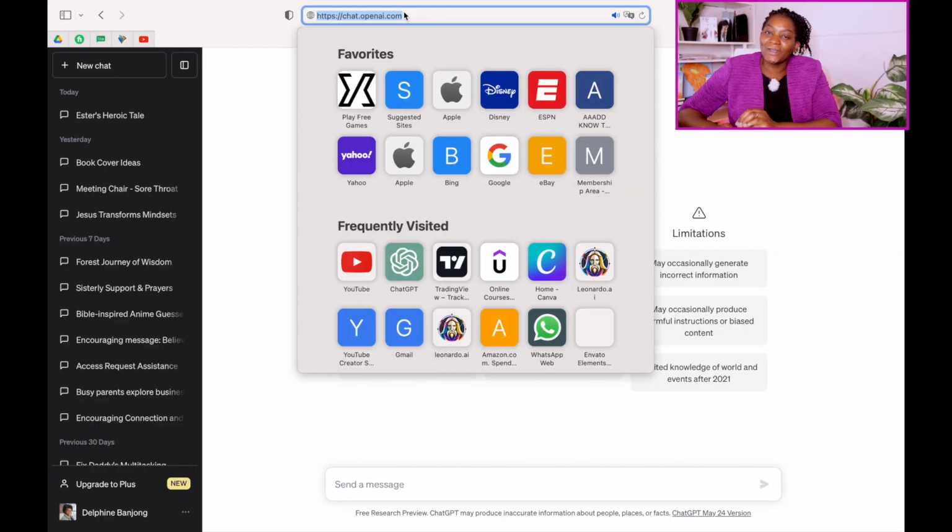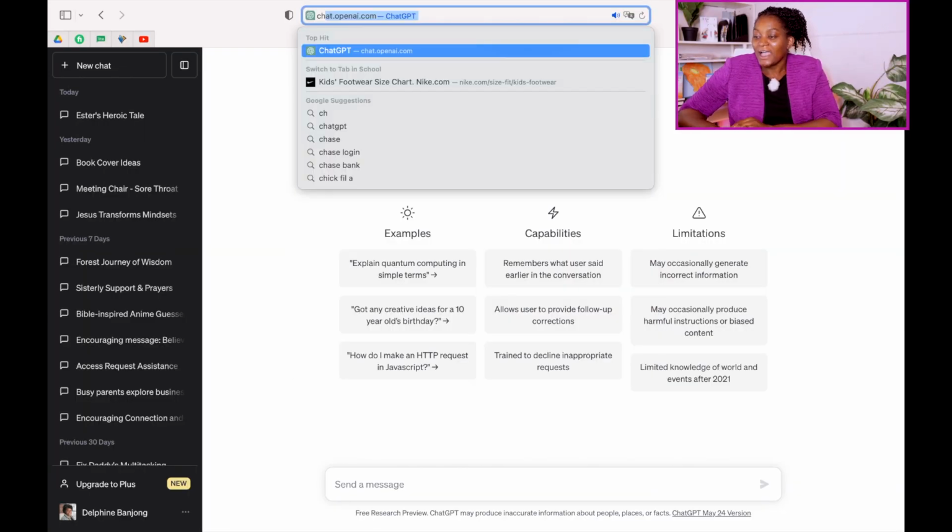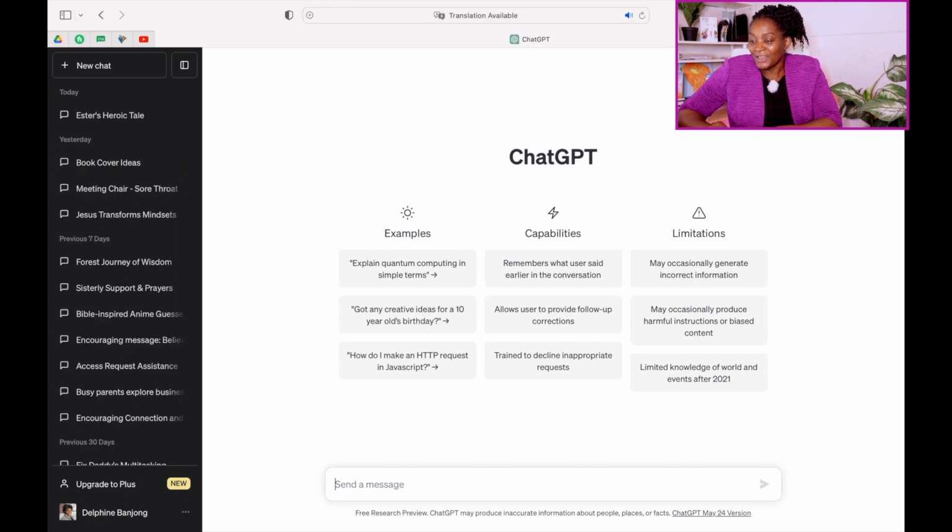The first thing that I want you to do is to create an account with ChatGPT. I don't know if you know what ChatGPT is. If you don't know what it is, just go online and type ChatGPT. And when you type ChatGPT, you are going to see it come up. You create an account or you sign in if you already have an account.